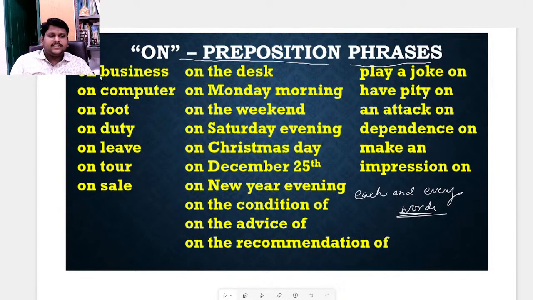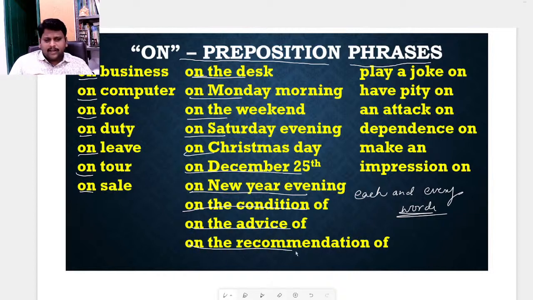For this business, we need to use on only. Computer on, foot on, duty on, leave on, tour on, sale on, on the desk, on the Monday morning, on the weekend, on the Saturday evening, on Christmas Day, on December 25th, on New Year evening, on the condition of, on the advice of, on the recommendation of.